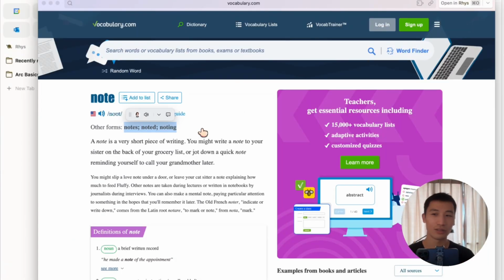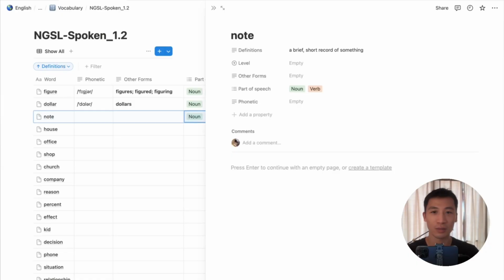Hello? Oh, it's battery low. Let's talk about the word note. Could you see my... The word note can be a noun or a verb.